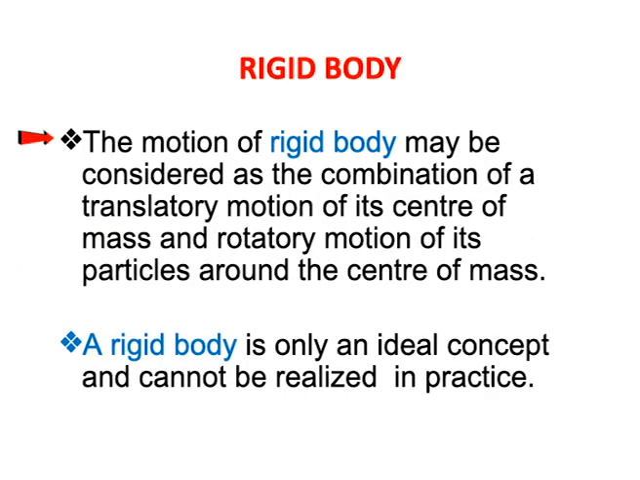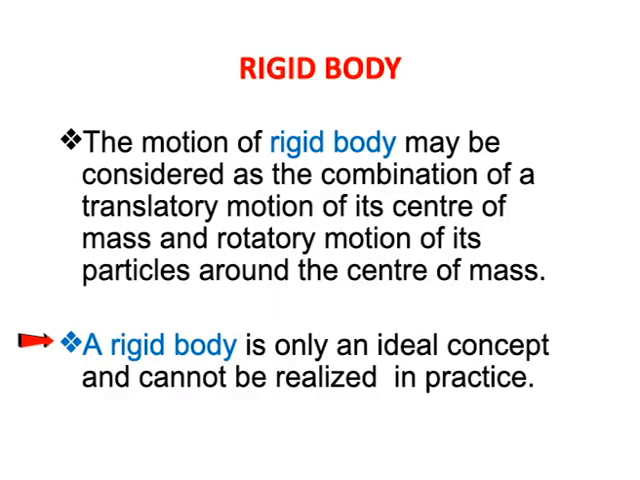The motion of a rigid body may be considered as of two types: one is translatory motion and the other is rotatory motion. Translatory motion is also called linear motion, and rotational motion is also called circular motion. A rigid body is only an ideal concept and cannot be realized in practice.